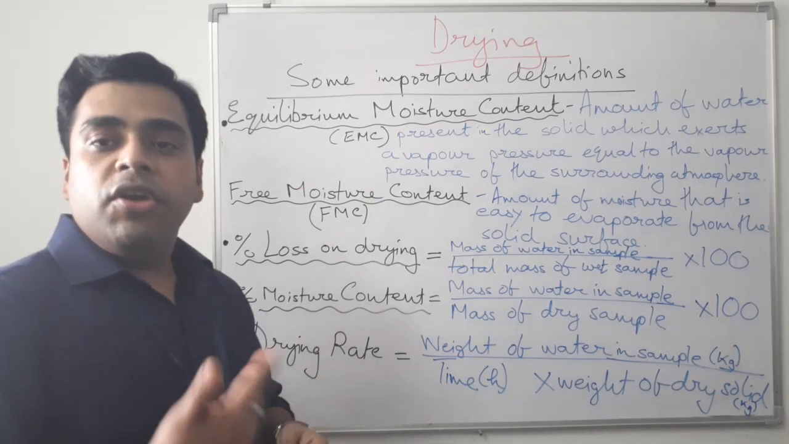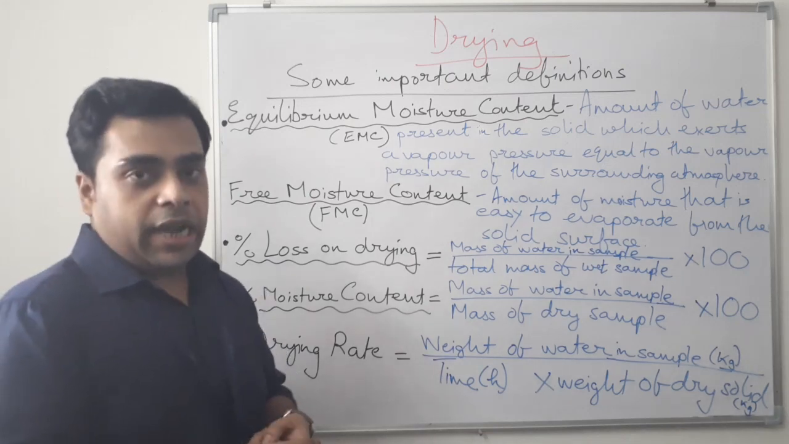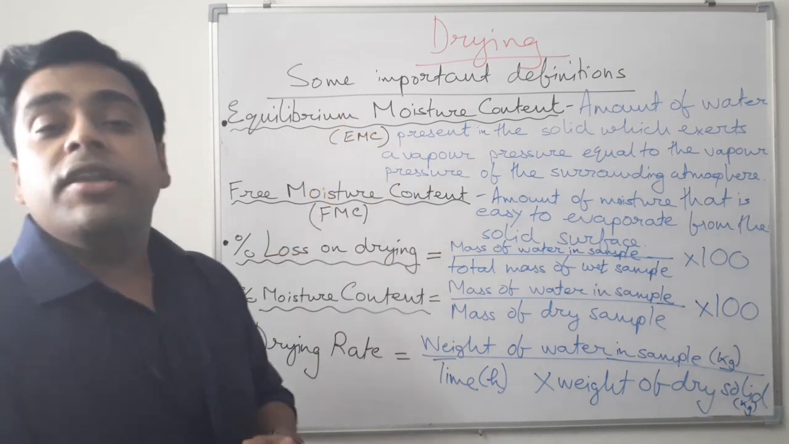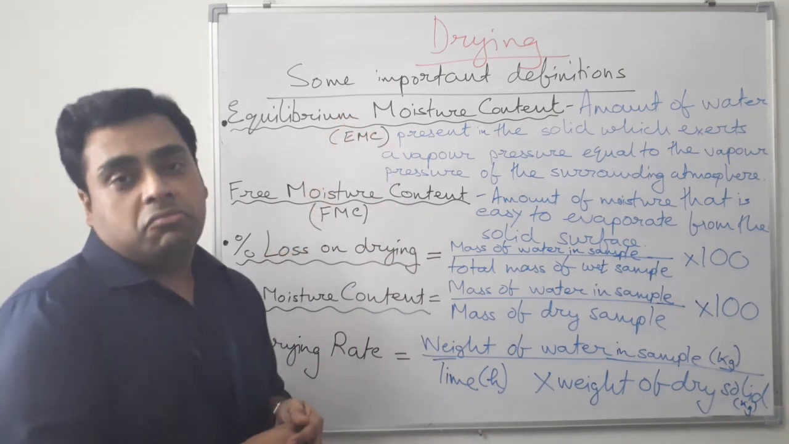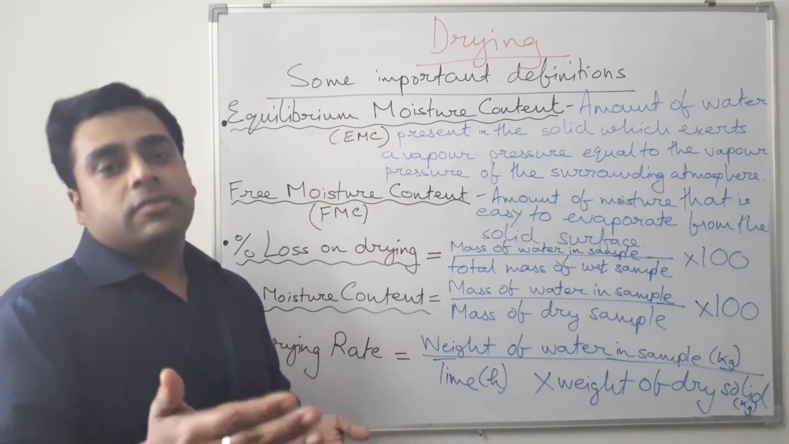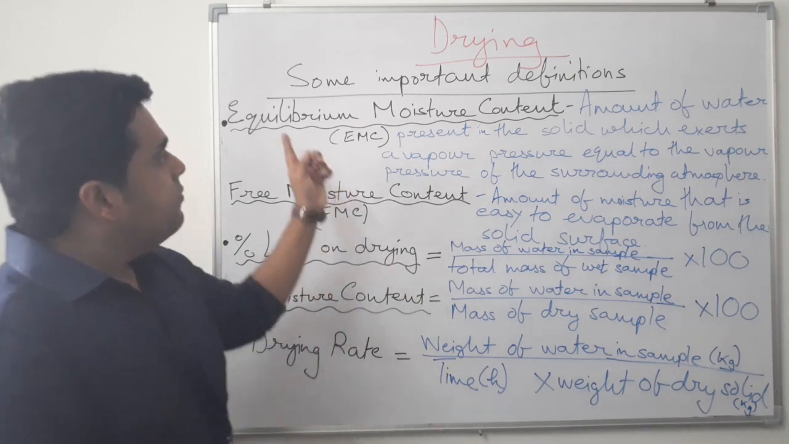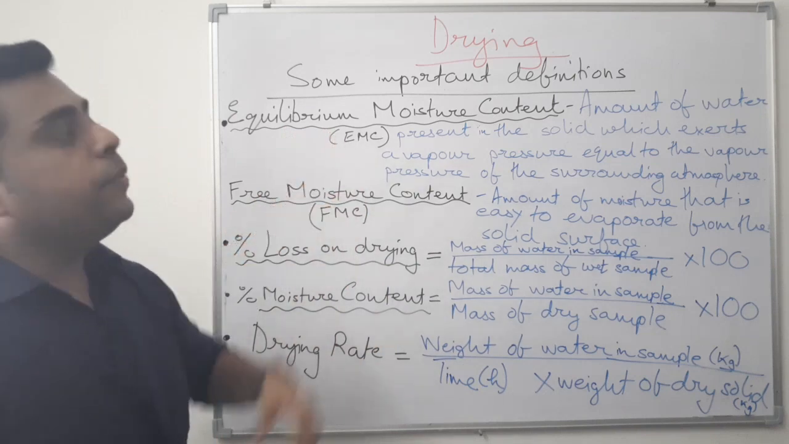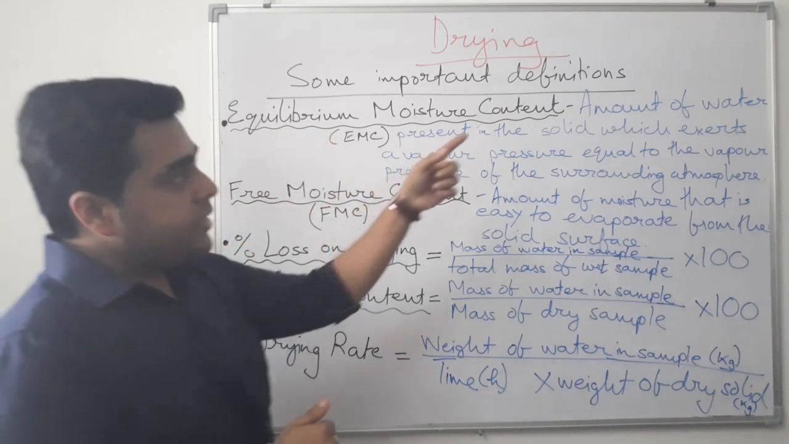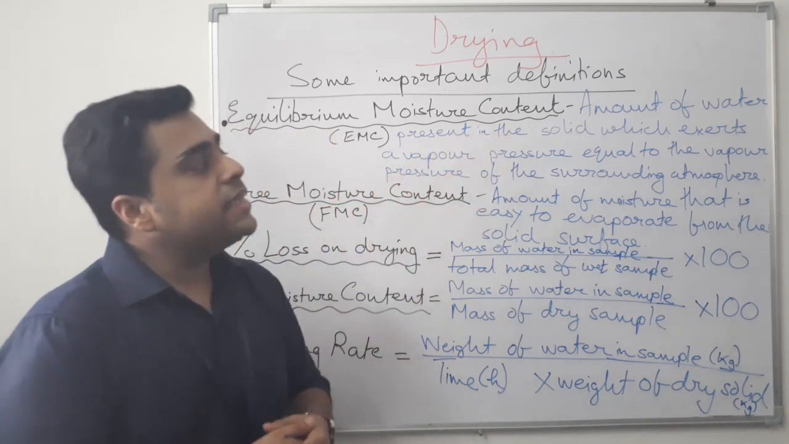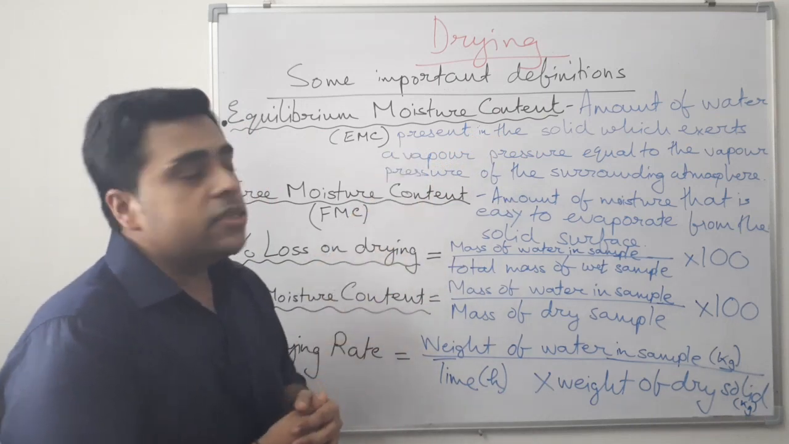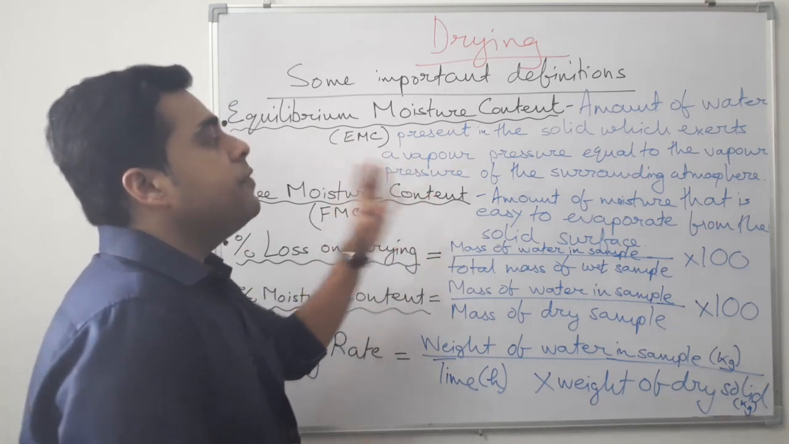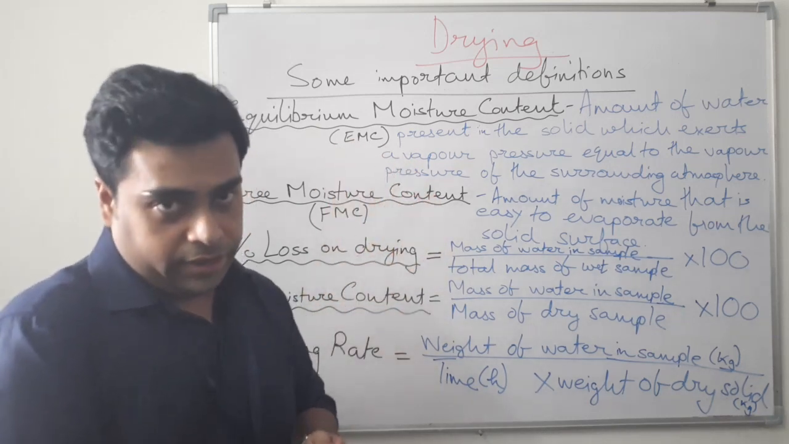So before moving on to the theories of drying, let us discuss some of the important definitions which we will routinely have to use in these experiments. First and foremost is EMC, the full form is equilibrium moisture content. What is this EMC? EMC is defined as the amount of water present in the solid which exerts a vapor pressure equal to the vapor pressure of the surrounding atmosphere.